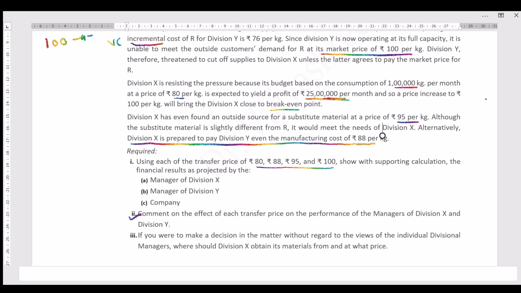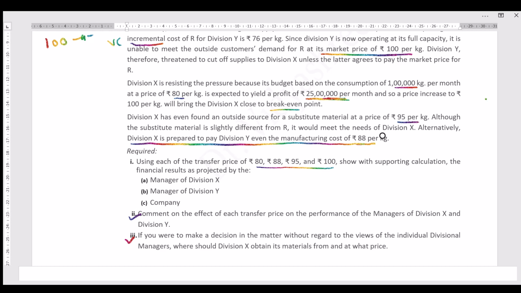We have to write the comment for each transfer price and how it is impacting the division X and division Y manager performance. The third one is, if you were to make a decision in the matter without regard to the views of the individual divisional managers, where should division X obtain its material from and at what price? In the sense, if you don't want to consider the performance of the division X and division Y managers, we have to give a statement of profitability, a decision for the company, like what division X should do and what division Y should do so that the entire company would get a good profit.